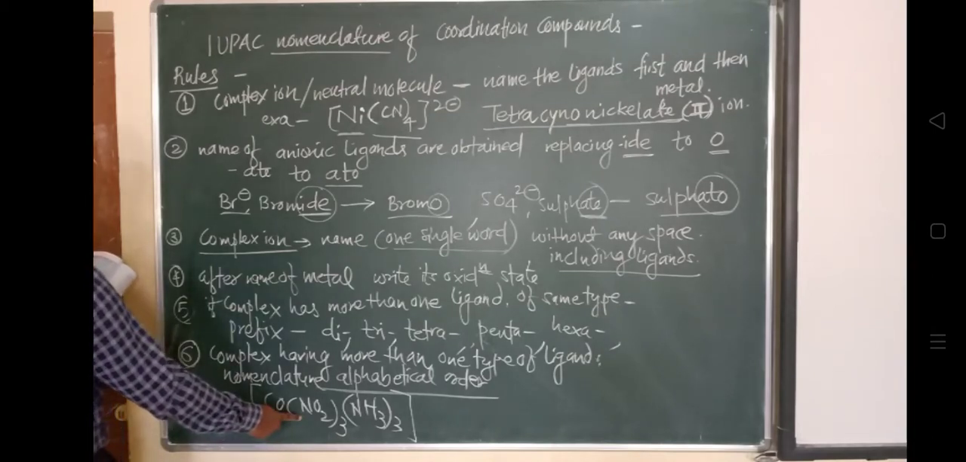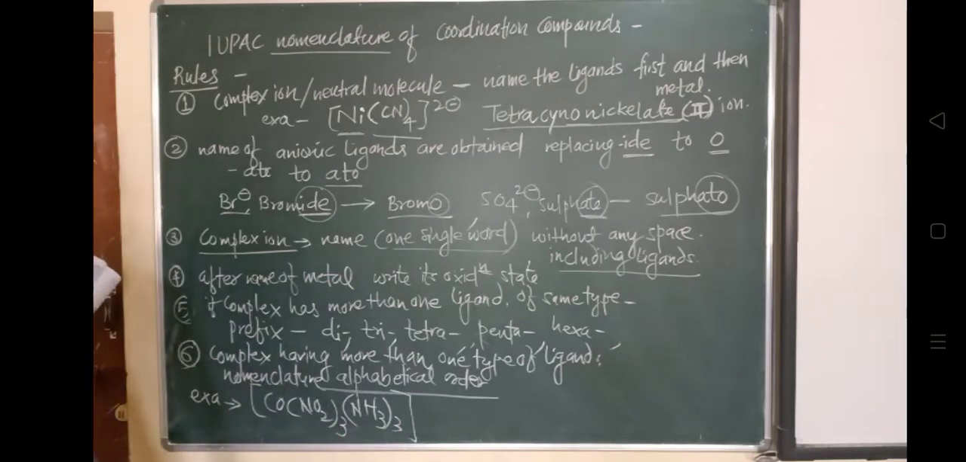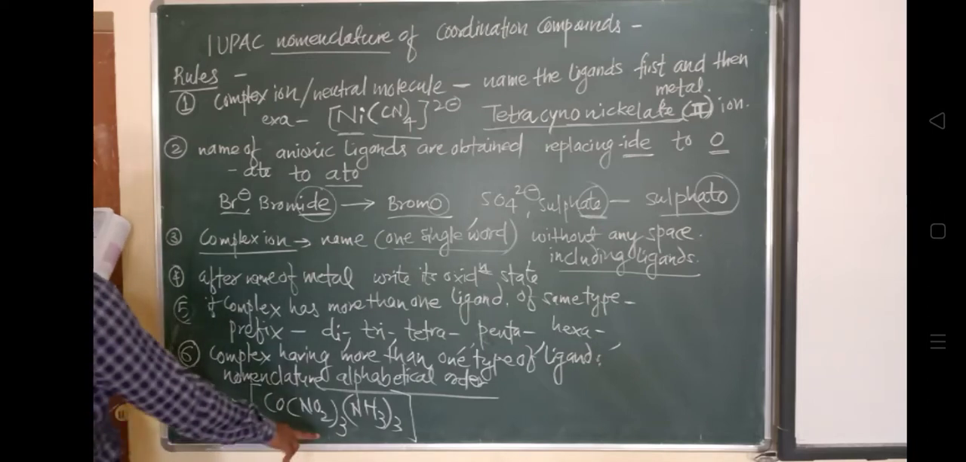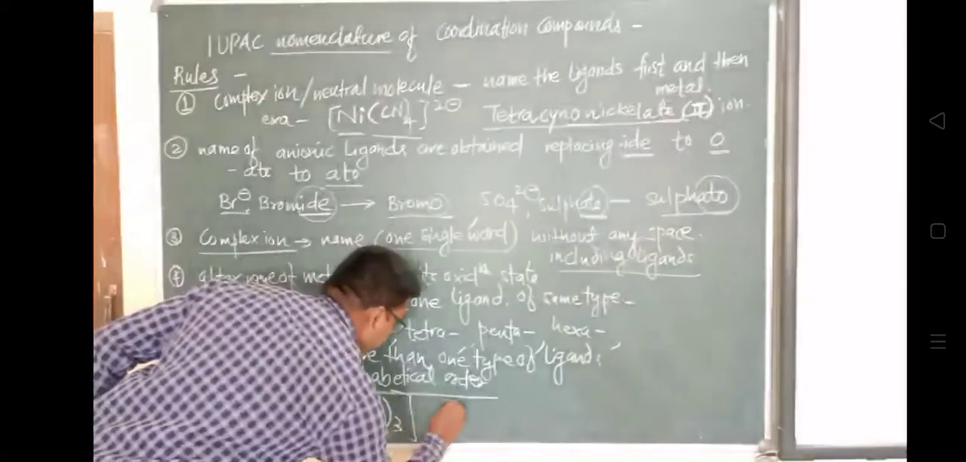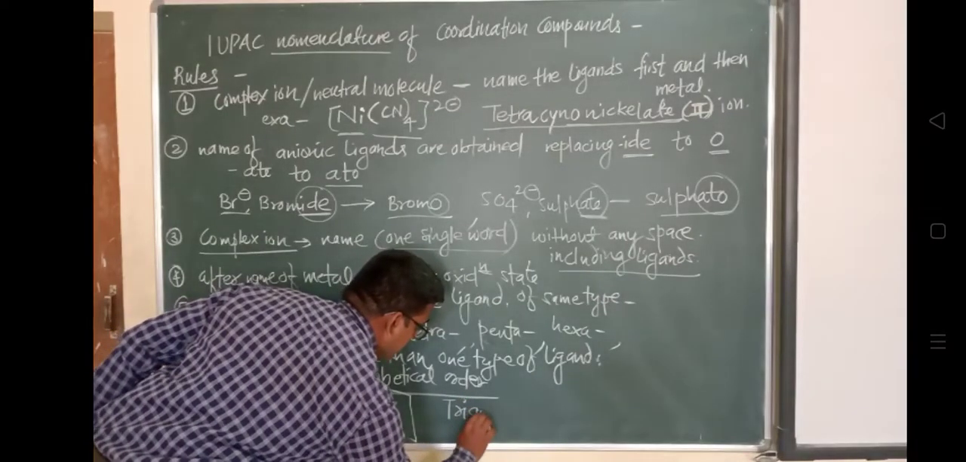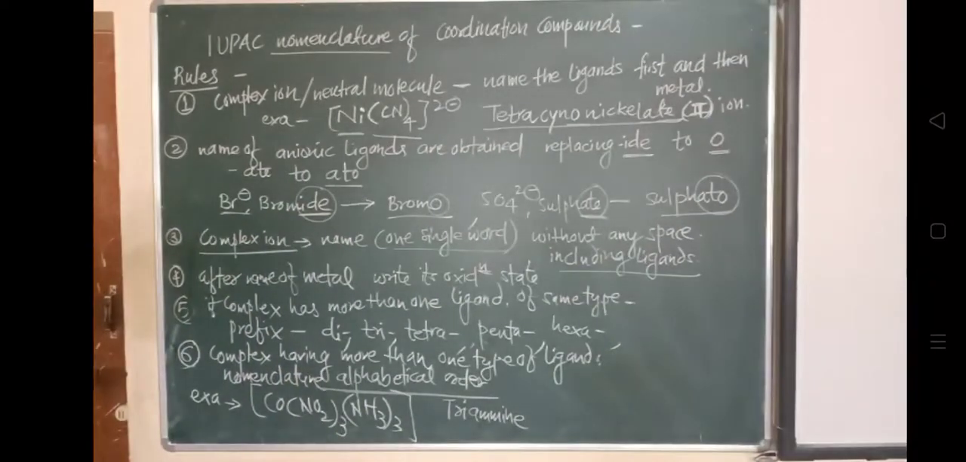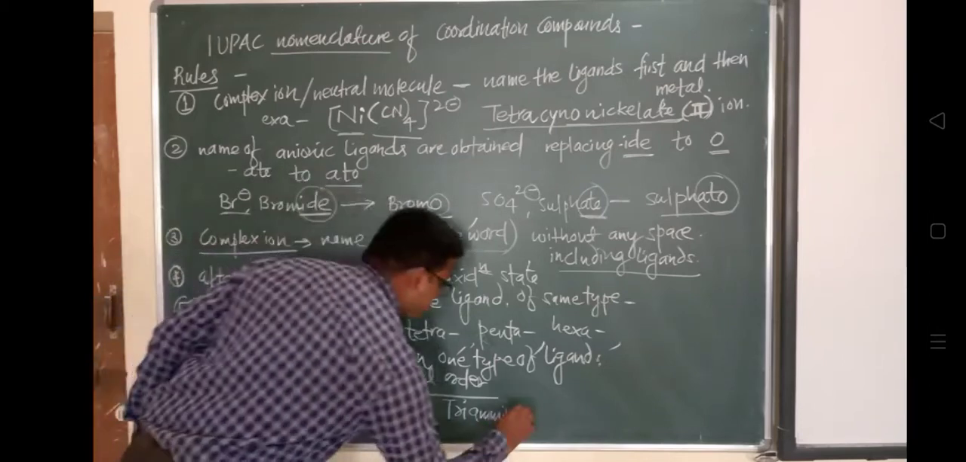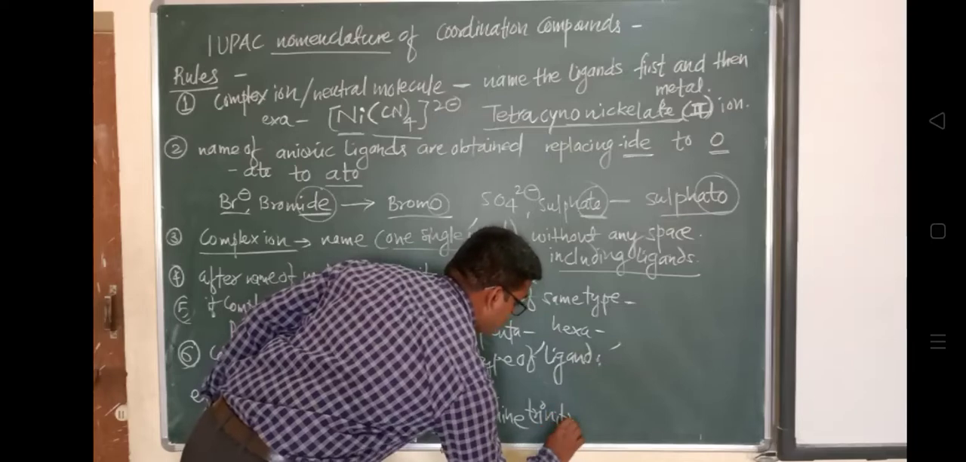So how does their nomenclature have to be given? We will write down the nomenclature first. Triammine, trinitro, in a single word, triamminetrinitrocobalt, third. Have a look at it once again.